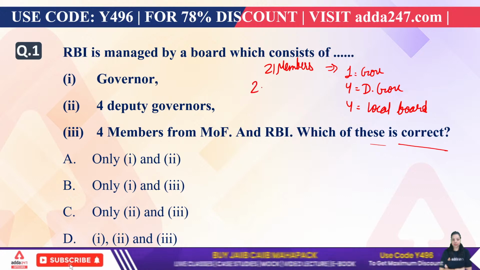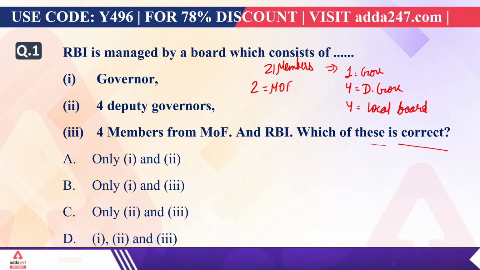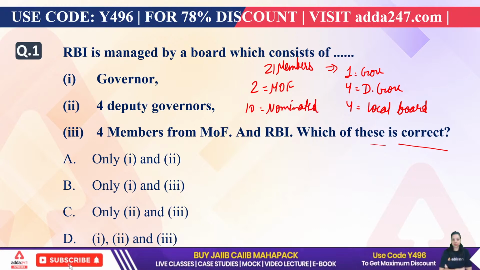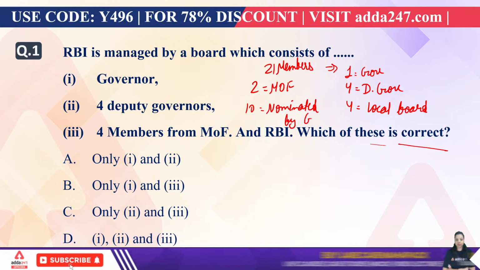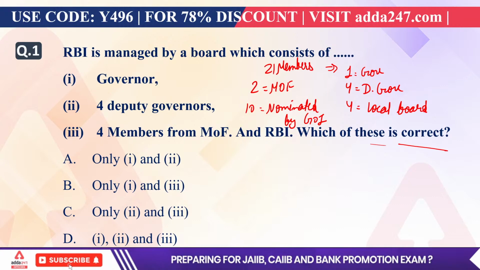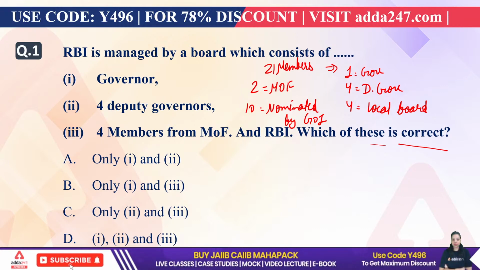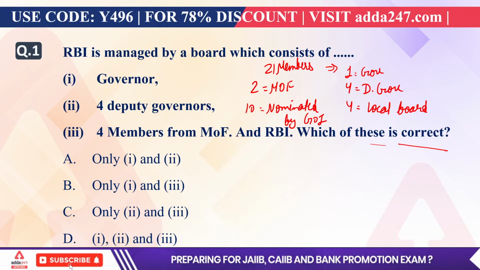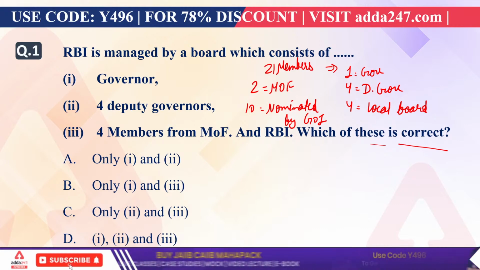Next, 2 members will come from the Ministry of Finance, and 10 members will be nominated by the Government of India. So these are the 21 members: 1 governor, 4 deputy governors, 4 members from local boards, 2 members from the Ministry of Finance, and 10 members nominated by the Government of India.